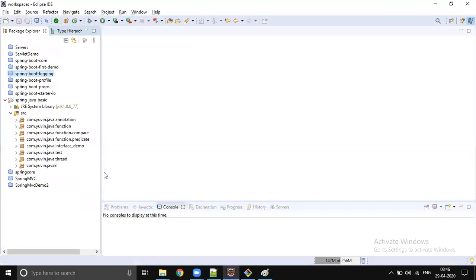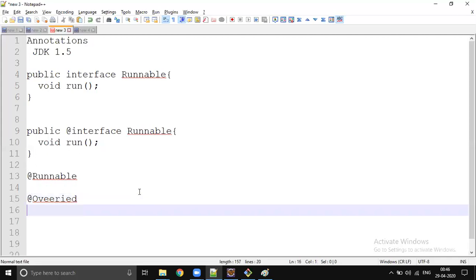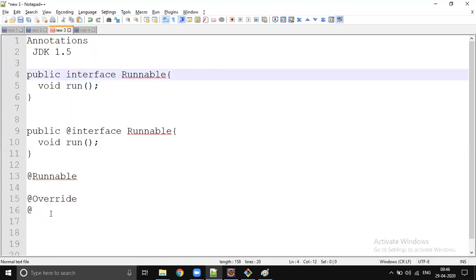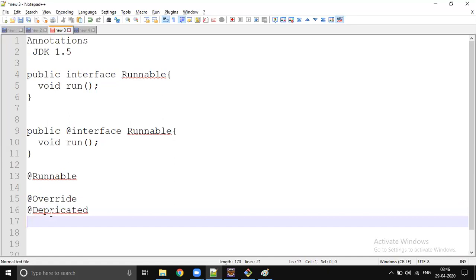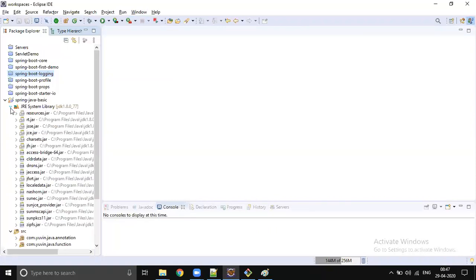Java itself has a few predefined annotations like Override, Deprecated, and SuppressWarnings. There are a few predefined annotations present inside Java. So first let's look into them, then we will see how to write our own custom annotation.